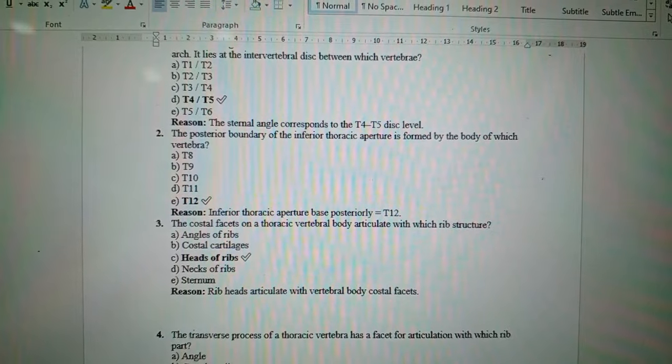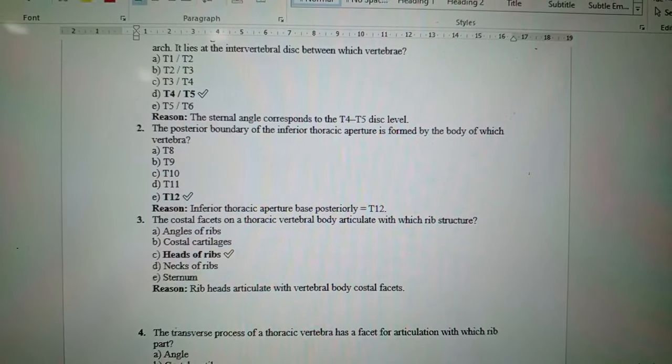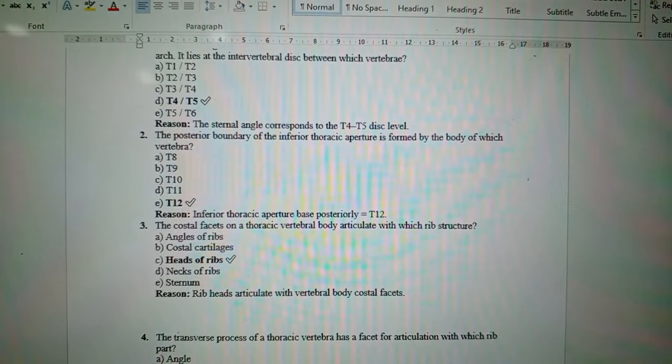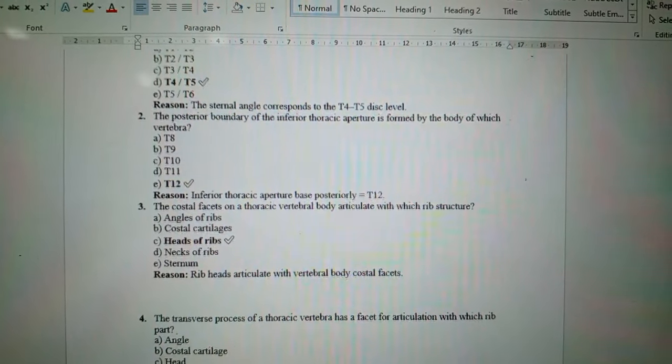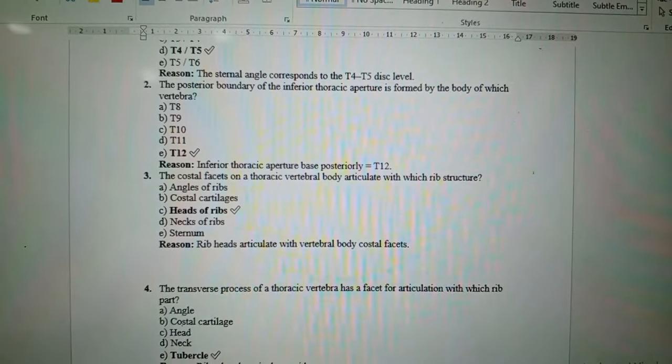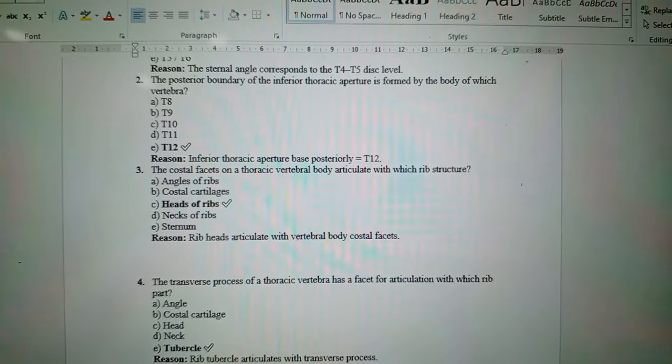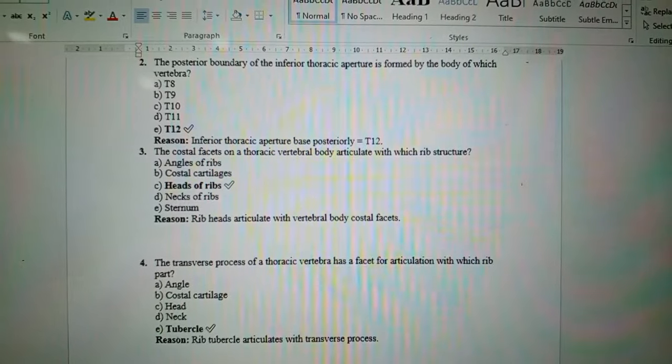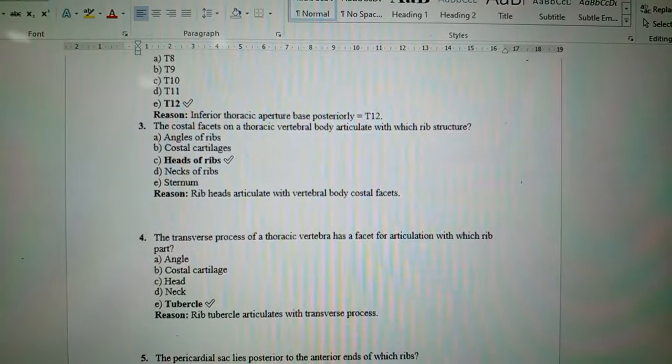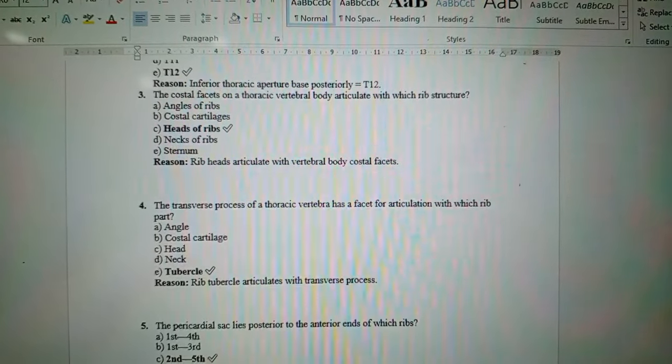Question number 2: the posterior boundary of the inferior thoracic aperture is formed by the body of which vertebra? It is T12. The inferior thoracic aperture is based posteriorly at the level of T12. The costal facets on the thoracic vertebral body articulate with which structure? It articulates with the head of the ribs.